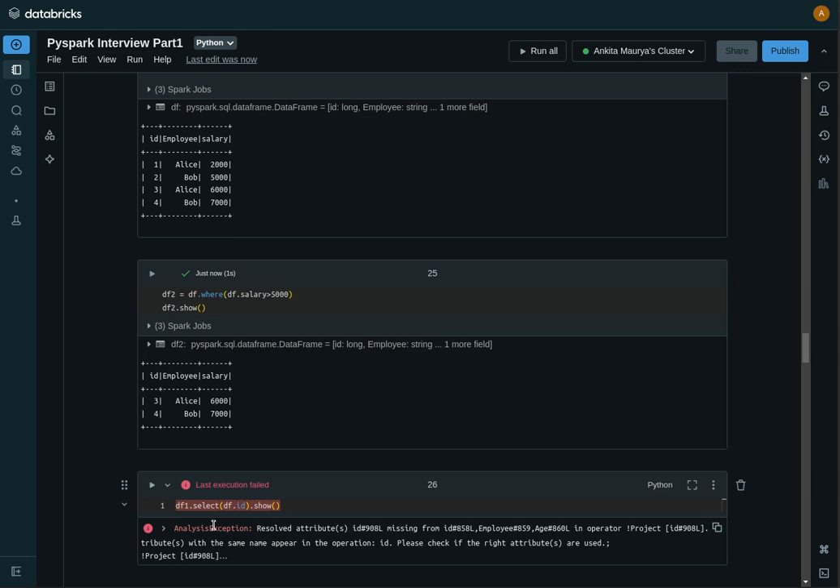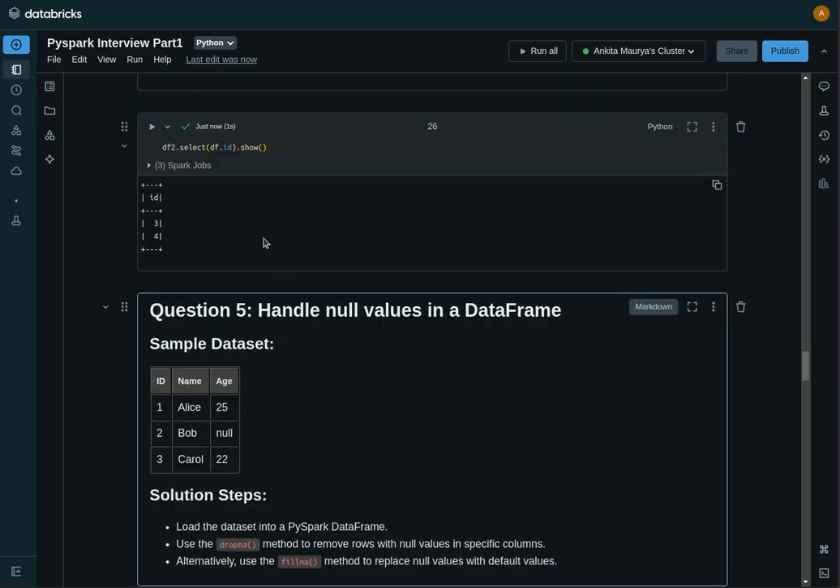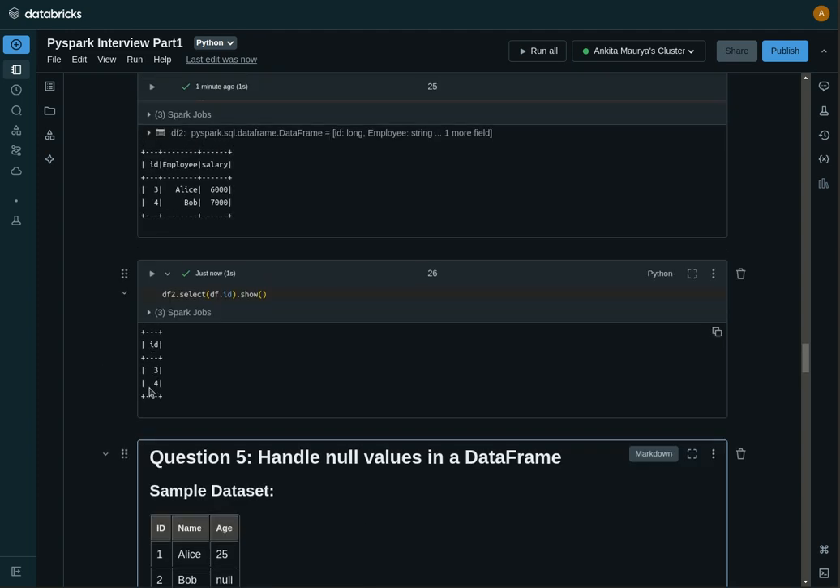Okay, we have taken df2, not df1, df2. So the employee IDs are 3 and 4, where the salary is greater than 5,000.